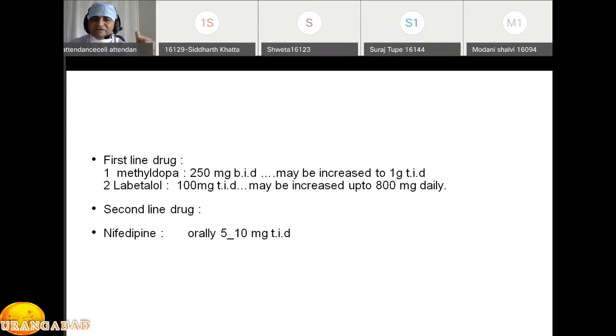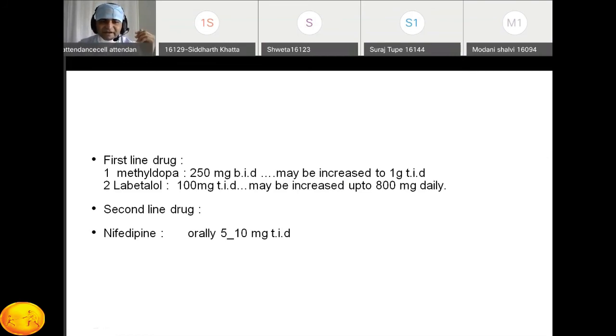Drawback of this methyl dopa is postural hypertension, sometimes headache, sometimes patient presents with hypotension. Still, in some institutes, most use the methyl dopa over the labetalol. The second drug in the first line is the labetalol. That is an alpha as well as beta blocker. And starting dose is 100 milligram TDS, which can be increased up to 800 milligram daily.